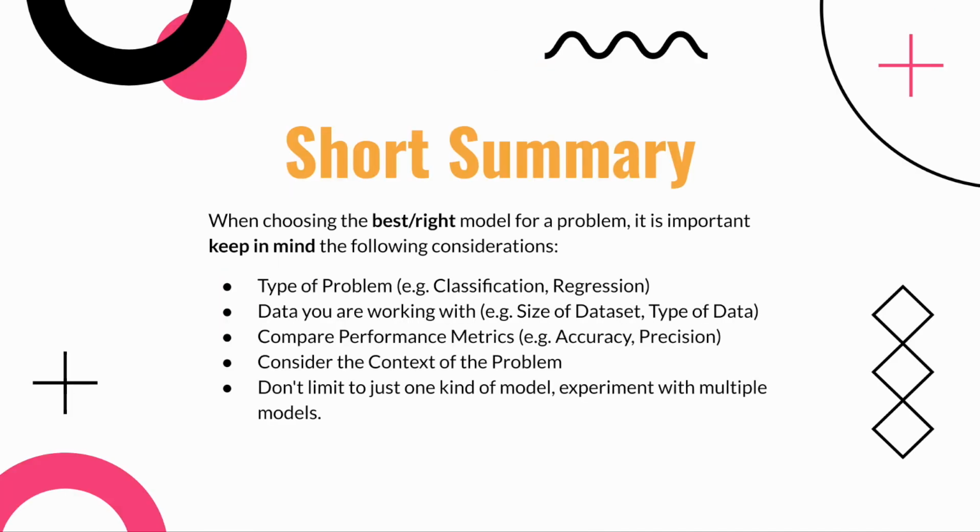Here's a short summary of the machine learning portion. When choosing the right model for a problem, it is important to keep the following considerations in mind: the type of problem, the data you're working with, compare performance metrics carefully, consider the context of the problem, and lastly, don't limit yourself to just one kind of model. Experiment with multiple models. And with that, I'll pass the time back to Darren to wrap up the presentation.